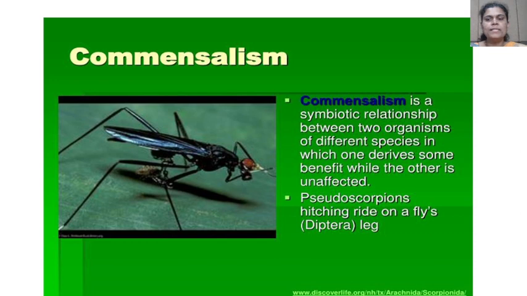Commensalism. Commensalism is a symbiotic relationship between two organisms of different species in which one derives some benefit while the other is unaffected. Here, look at the picture. This is one example of commensalism. Here, pseudoscorpions are hitching a ride on a fly's leg, and this fly belongs to the order Diptera.